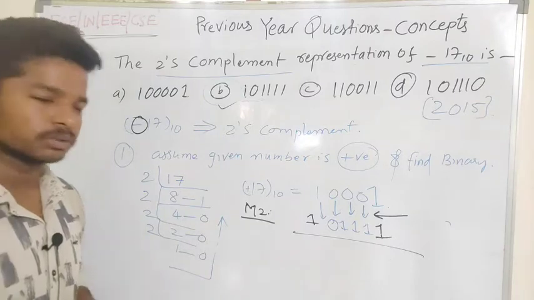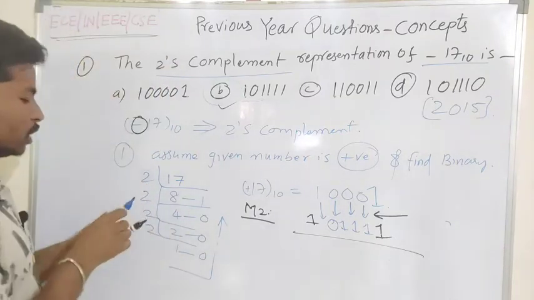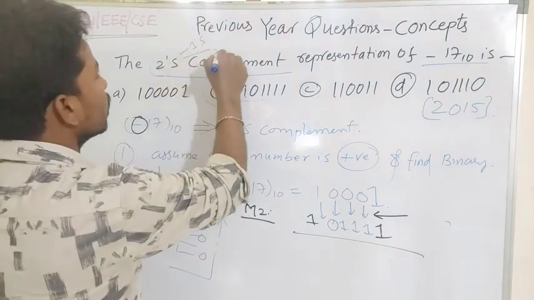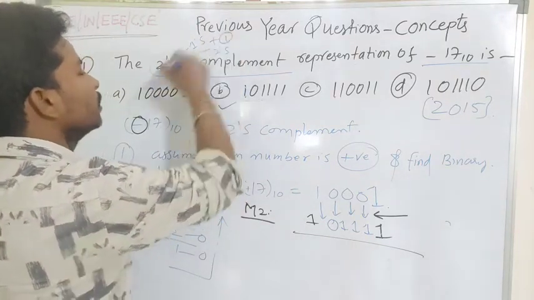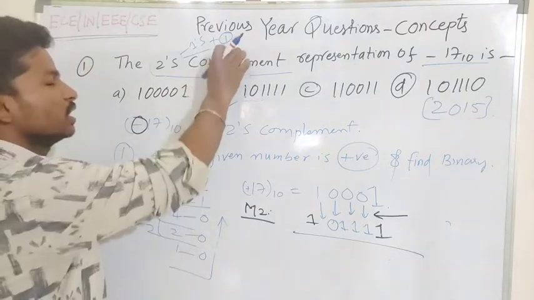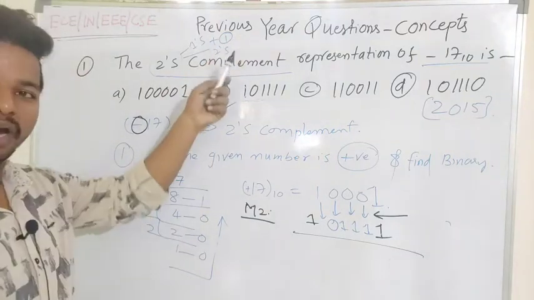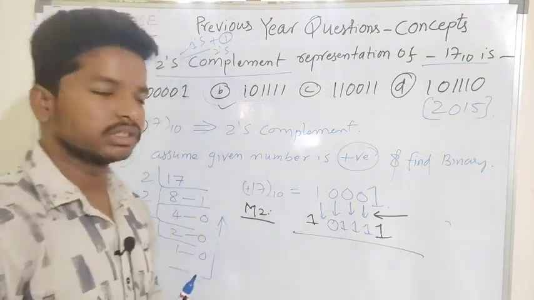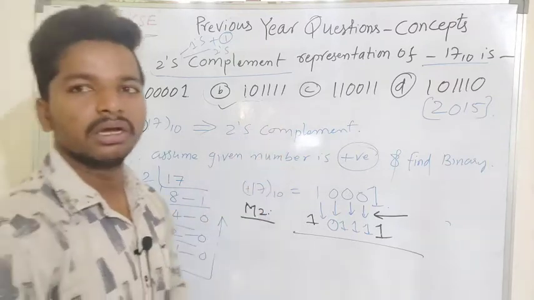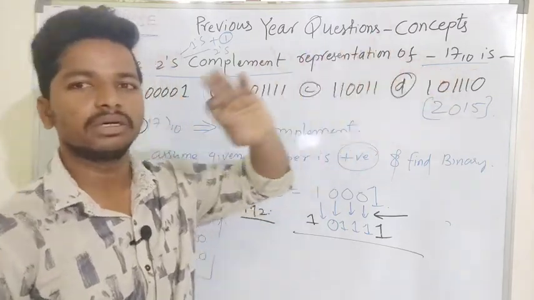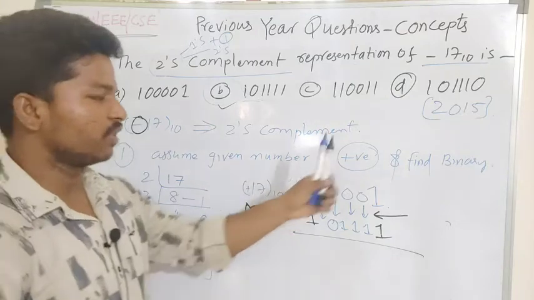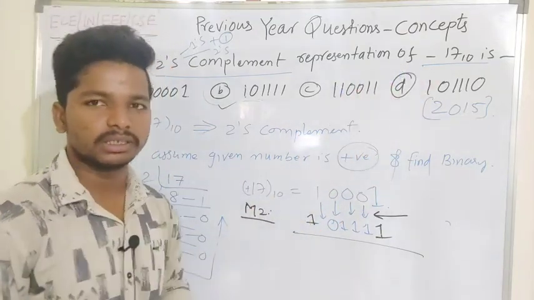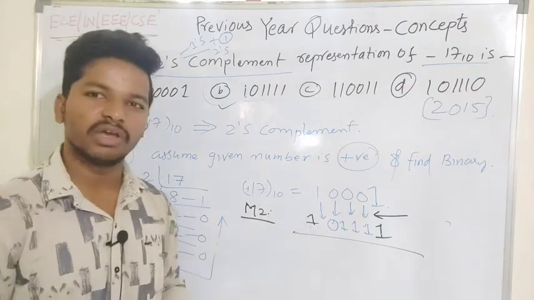So you can solve the 2's complement question by using either the 1's complement method, where you have to add 1, or the direct 2's complement method, where you add nothing and can solve the question in a single step. This is one of the methods to find the 2's complement of the given number. To differentiate whether the given number is positive or negative, the MS bit will decide. This is the important point. It is the takeaway of this video.